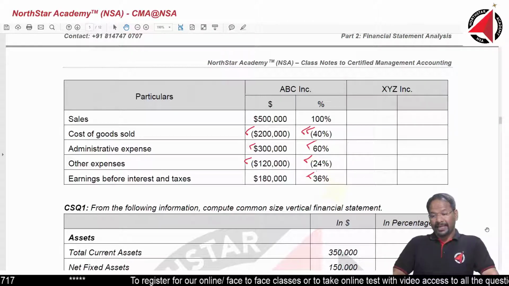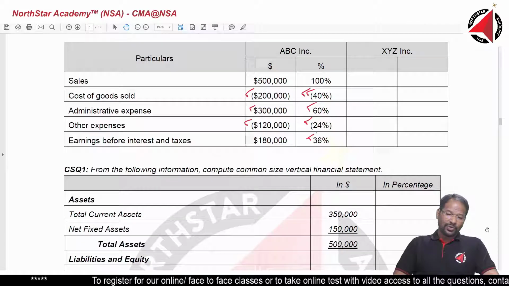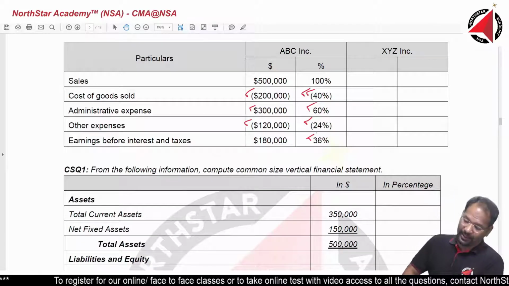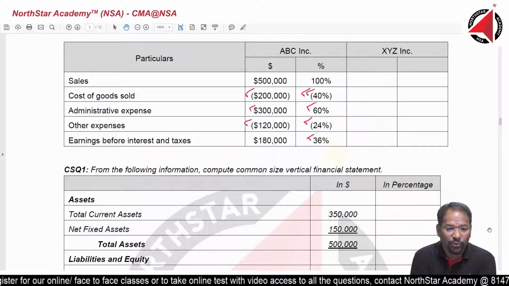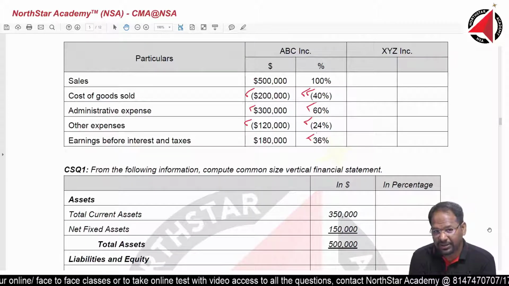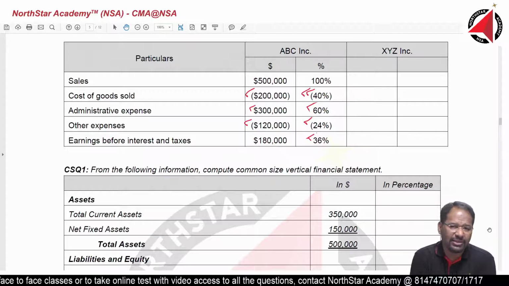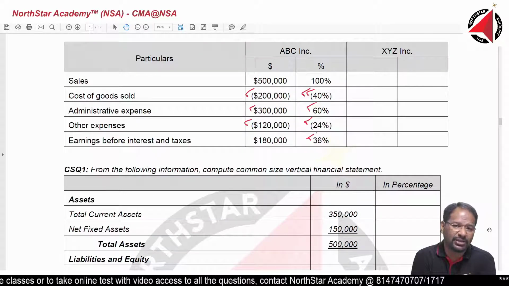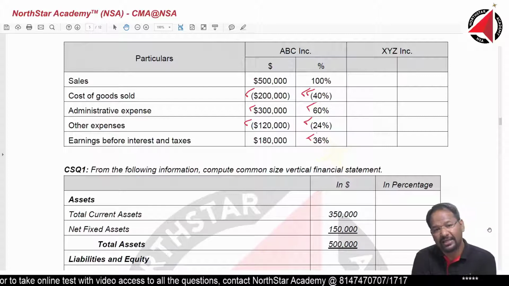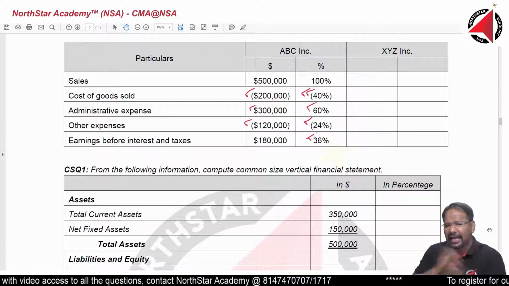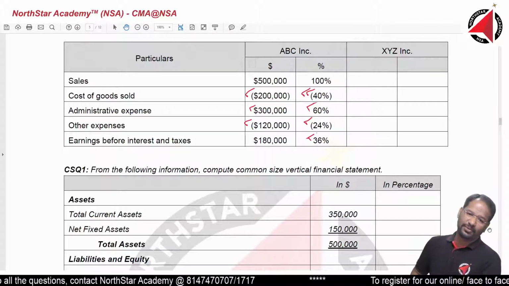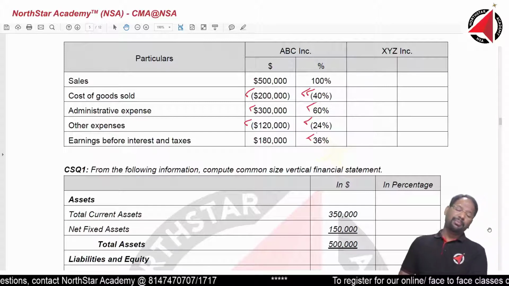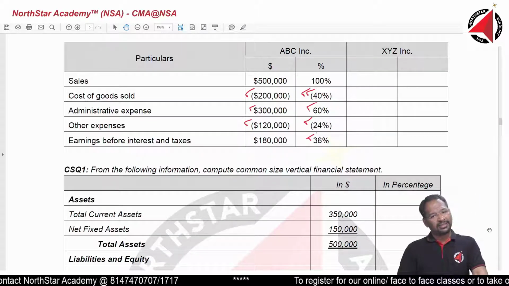Now, in class, there are two types of questions that we are going to handle, and these are called case study questions. The first type, the technical type of case study question, most of it I will handle in the class. Once we have handled the technical type of case study questions, then a similar type of question will become your homework. Will we provide answers for that? Yes, we will provide answers for that.